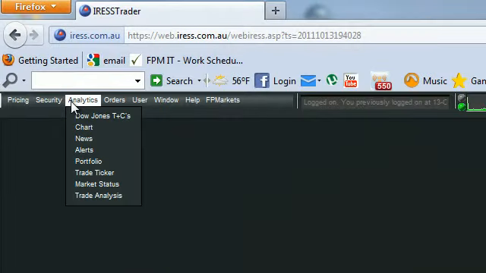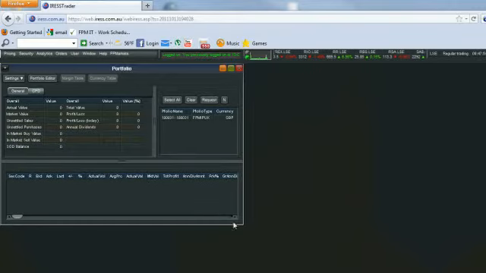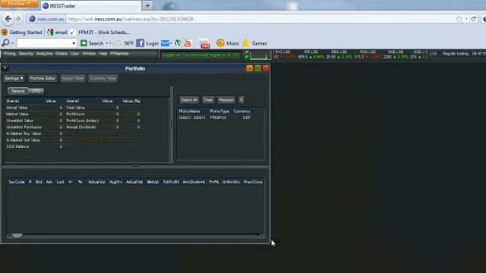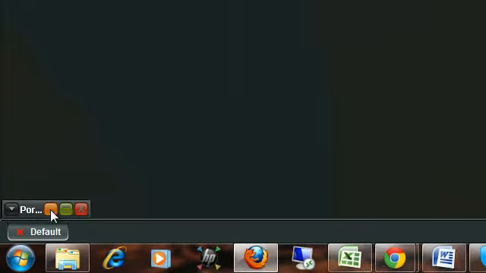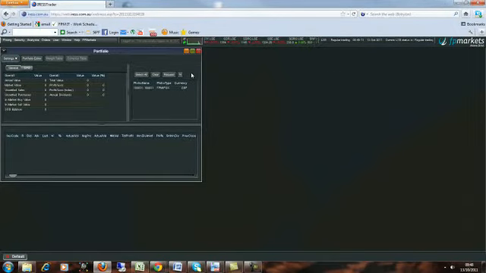So the way I'm going to set it up for this demonstration purpose is the way I have my trading screen set up. Firstly, I would then request my portfolio window, which is under Analytics. By selecting Portfolio, it will launch my portfolio window for me. So you can see here, if I run my mouse over the edges of any of the corners of the boxes, or even in the middle, you can resize and restructure these windows. I can minimize it by clicking on the minimize button, which will then just bring it down to the bottom left of the screen, in which I can then maximize the full size of the screen. So again, very much like running your Windows software package.